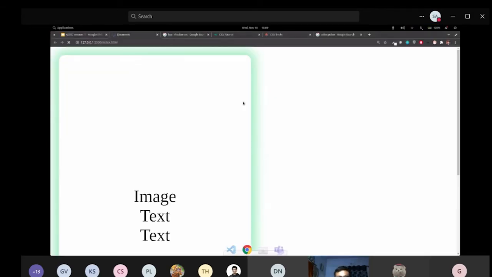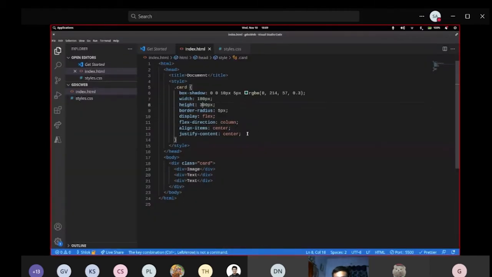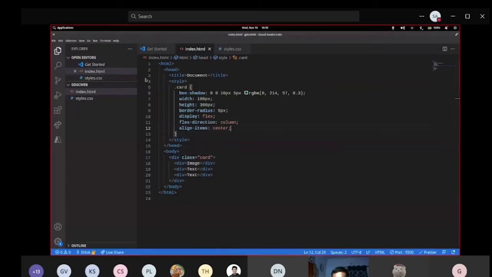300 pixels. Yeah, you can see, and let me reduce the size. So you can see there's a height in there, right? I remove this justify content and let it be default. You can see the elements got stuck to the top. I want to align it in the perpendicular direction, the direction with the column is there, right?